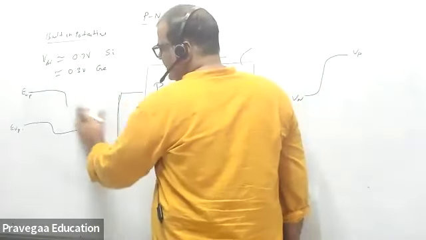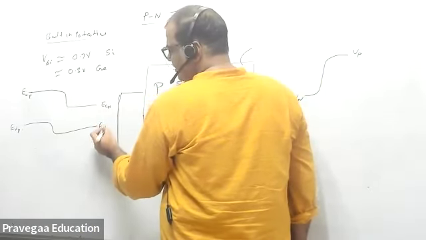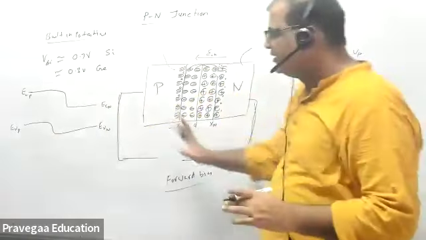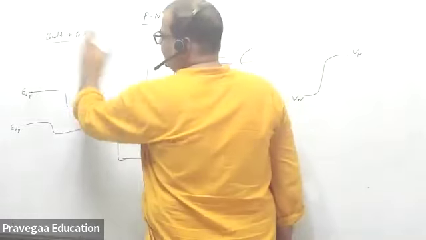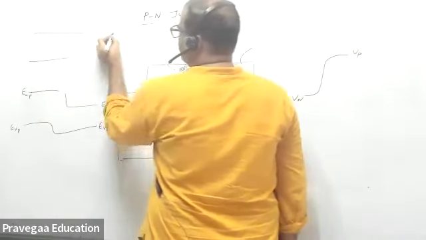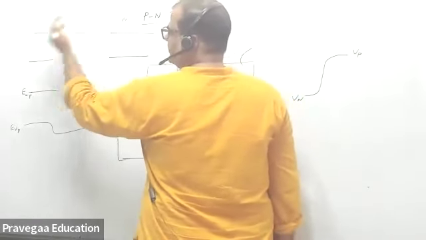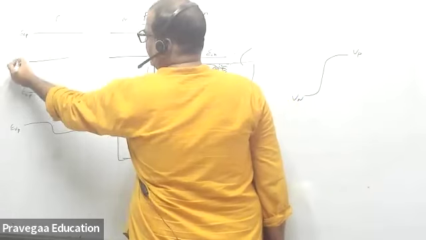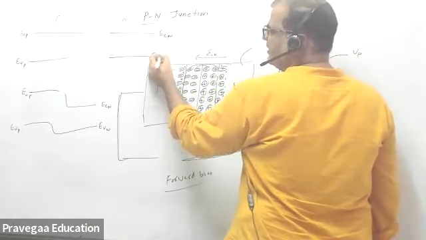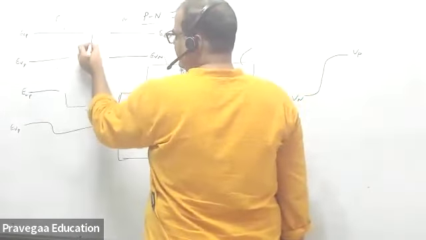Similarly, the band gap is the same. So this is your EC of n-type material, and this is the EV of n-type material. So at the junction, this is the band diagram of the junction. Okay, if I say isolated P section and isolated N section, so this is your isolated P section, and this is your isolated N section. They are exactly at the same height. This is your ECP, EVP, this is ECN, and this is EVN. Okay, they have the same band diagram. This is conduction band, valence band, conduction band, valence band, and this is your EG.